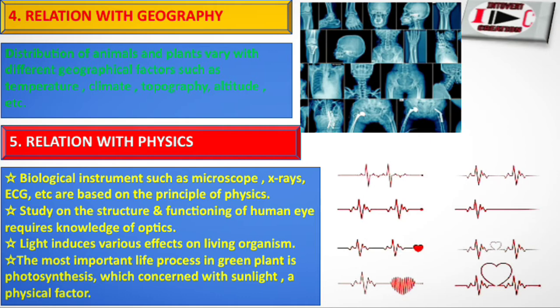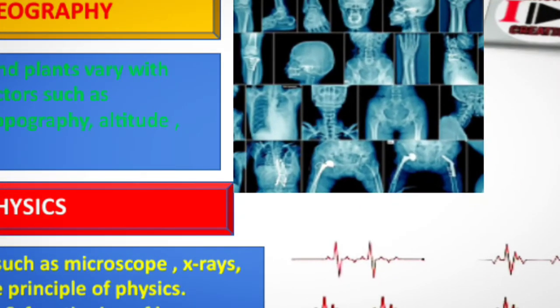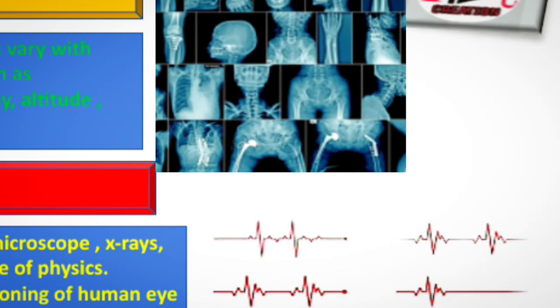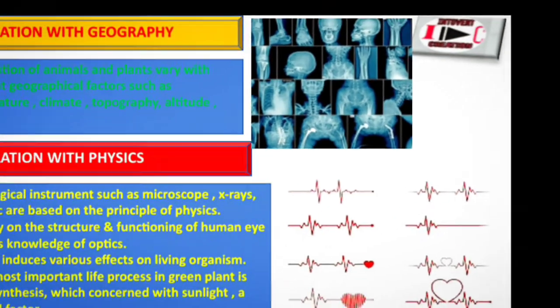This is also important, relation with physics. Biological instruments such as microscope, X-rays, ECG, etc. are based on physics. I have also mentioned ECGs, and you also see this type of ECG machine in films, and this is X-ray.